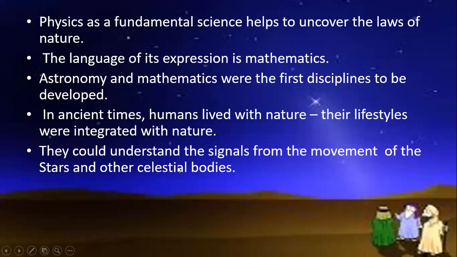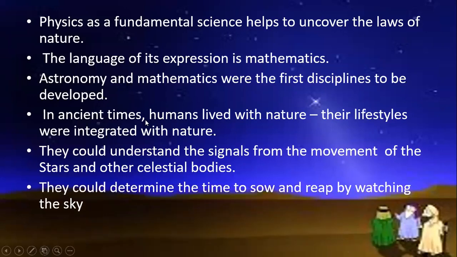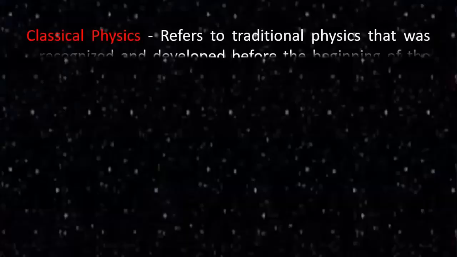So humans lived with nature and developed the science of astronomy and mathematics in the beginning. They used the sky to find out the time, the season, and other things.